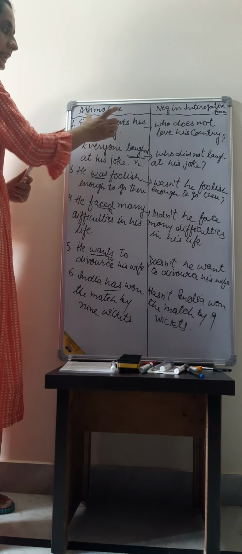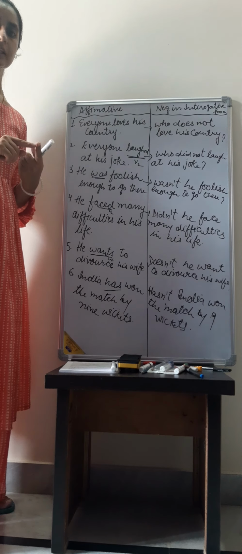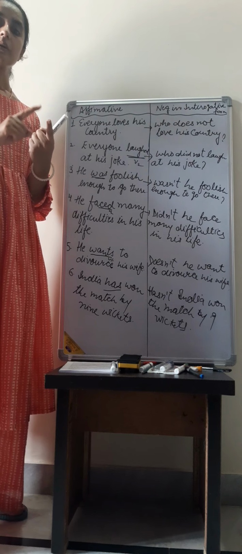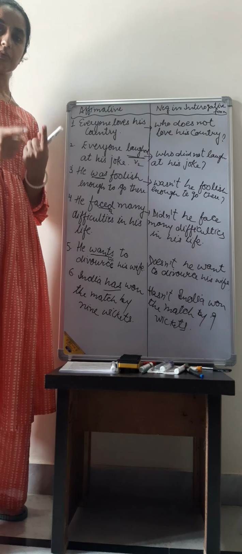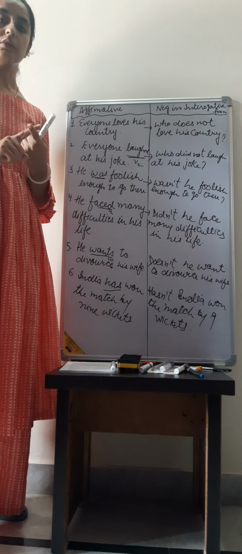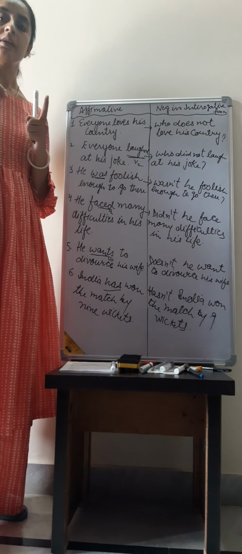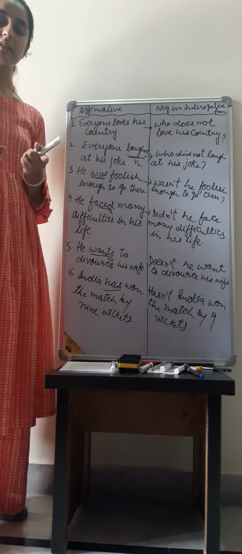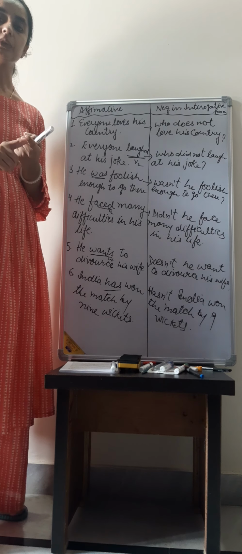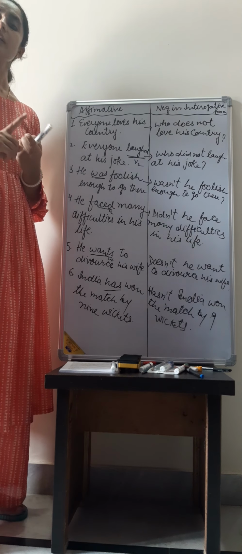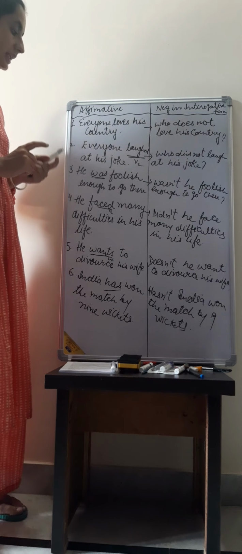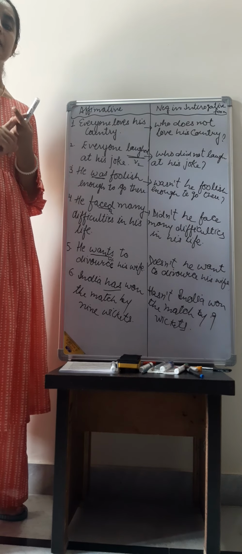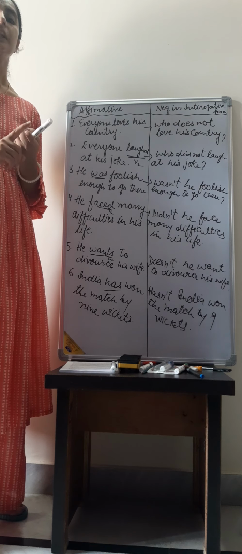You have to see the tense. If it is present indefinite, then start the question with do not or does not. If the sentence is in past indefinite form, then start the question with did not.